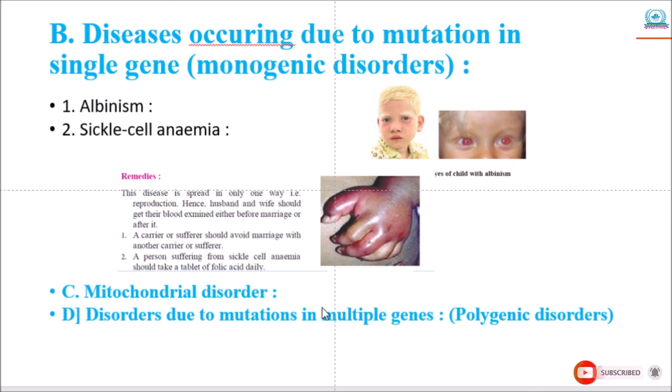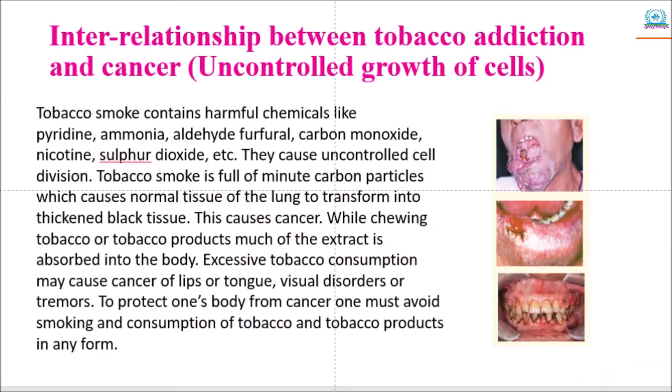So, polygenic disorders do not strictly follow Mendel's principles of heredity. These disorders arise from a complex interaction between environment or lifestyle and defects in several genes. Now, next, the interrelation between tobacco addiction and cancer. Cancer means uncontrolled growth of cells. Many people consume tobacco either by smoking or by chewing. Consumption of tobacco in any form can cause cancer.